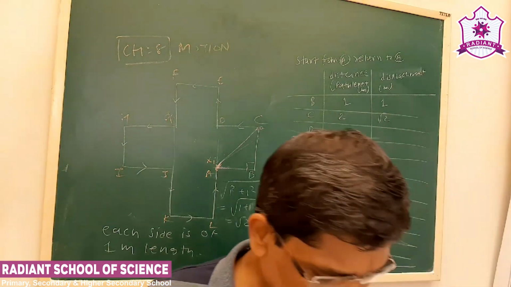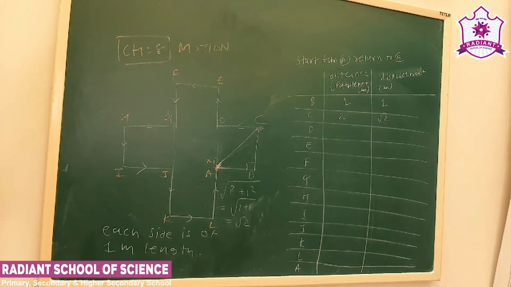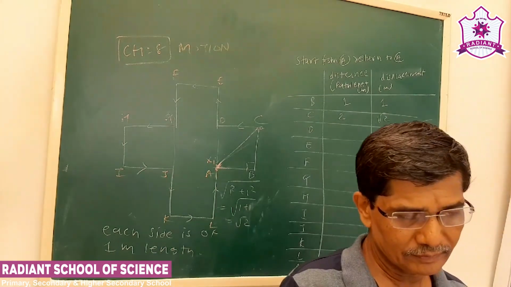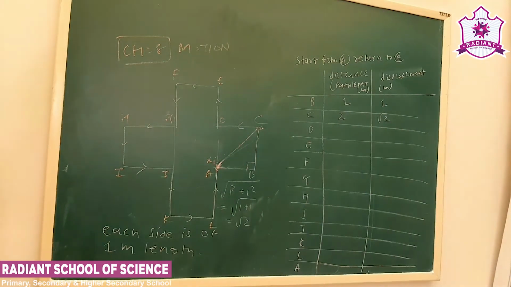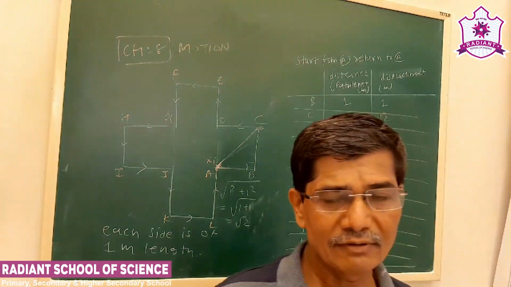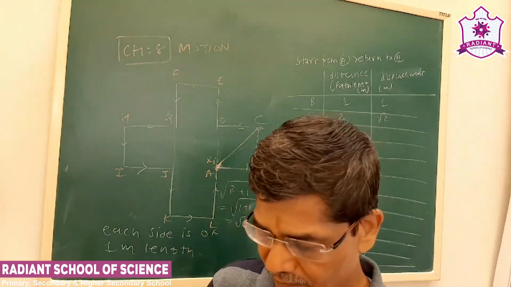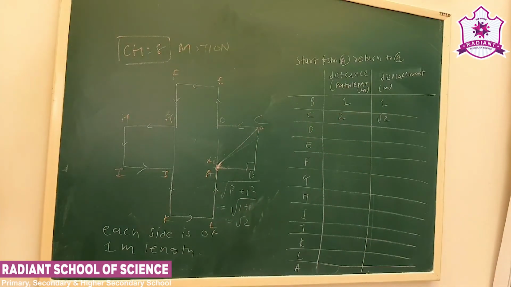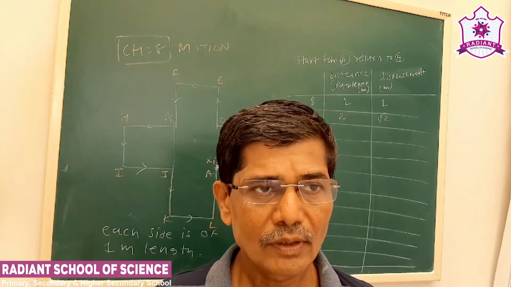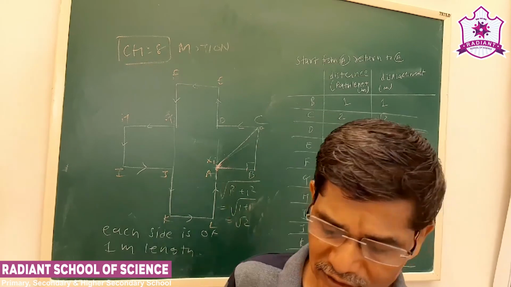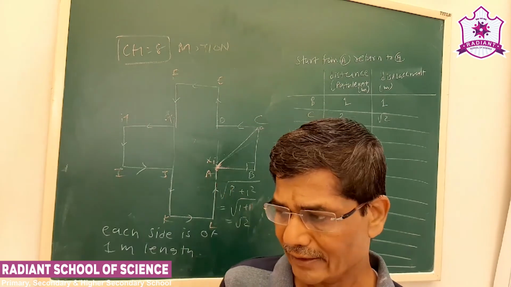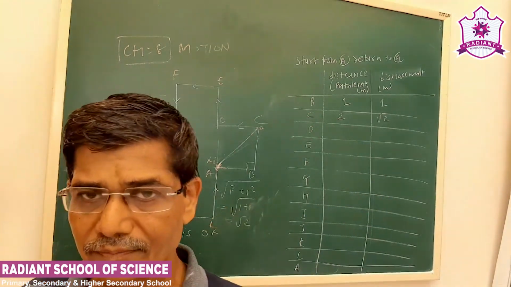See what we have studied today. What is motion? Now what is the definition of motion we have seen? Whenever an object changes its position with respect to another object with time, it is said to be in motion. Now to describe the motion we require two things. One is a reference point, or we can say origin, and the object in motion. We saw the example of a person in a car.